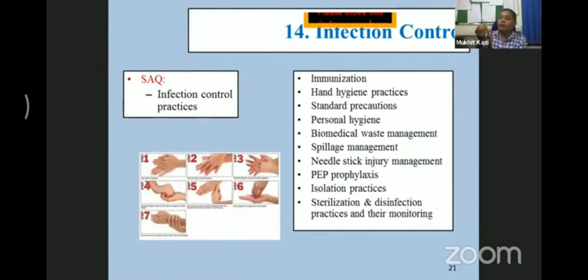Then the area beneath the nails we never cover. So what you do, you put it on the palm of the other hand. Similarly, left hand on the right hand. This is how you are covering beneath the nails. And then finally, rotation of the thumb.